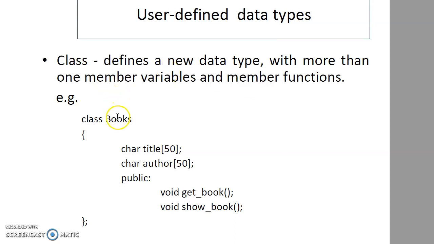For example, this is a class books. How is it given? Keyword class, name of the class books, opening curly bracket, closing curly bracket and semicolon. Within that there are two variables, title and author. Title is a character array of 50 elements. Author is a character array of 50 elements. Public access specifier; by default, if there is no access specifier, it will be private. Void get_book is a method in the class. Void show_book is another method in the class books. This is how you can declare a class. It is a user defined data type which contains variables and functions.